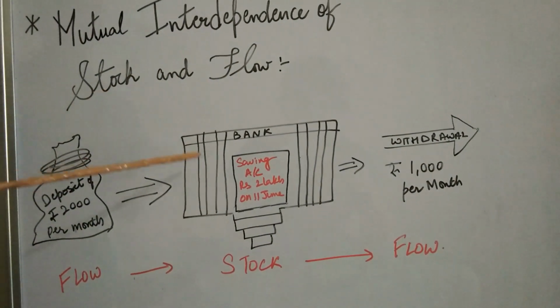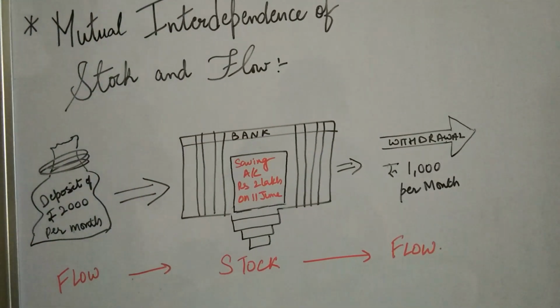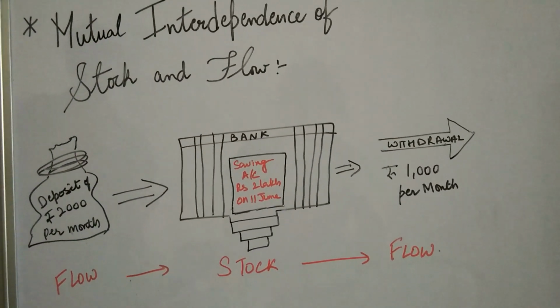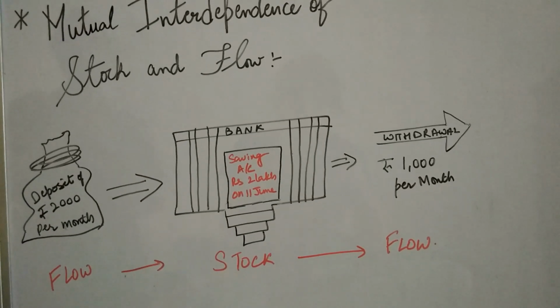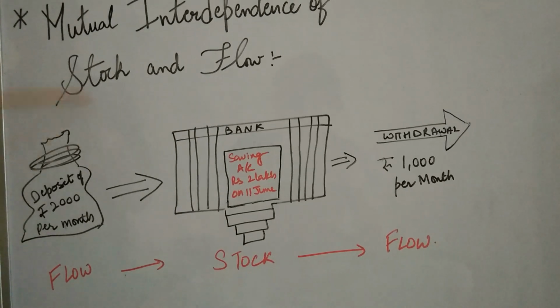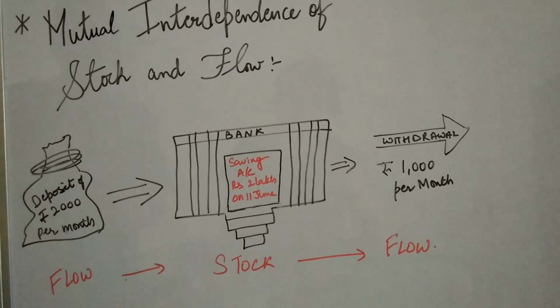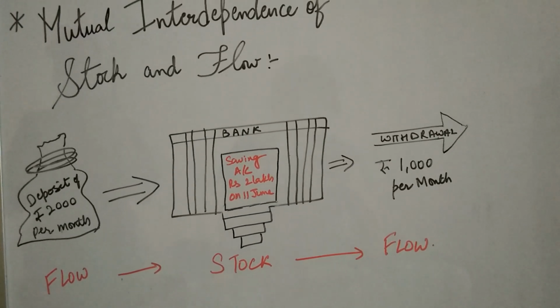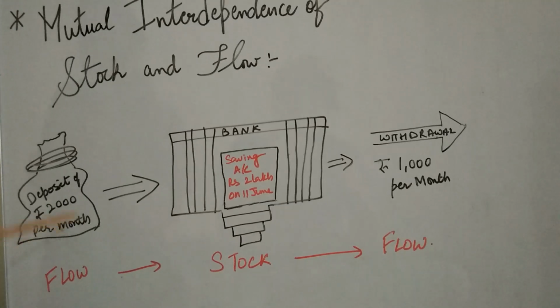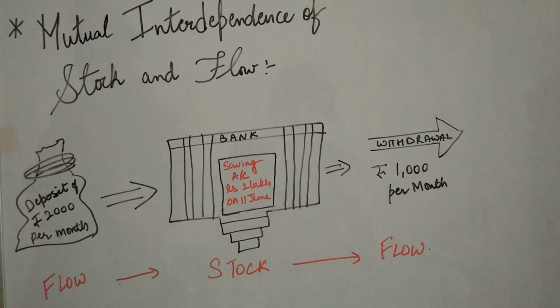First I deposit some amount, then I take out some of the money to make my monthly expenses. Now coming to the individual process, step number 1 was the deposit of rupees 2000 per month, which means I am talking about a specific period of time, per month. So this will be called my flow concept.